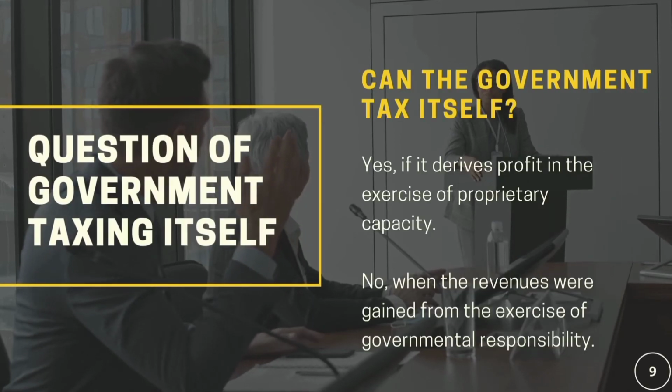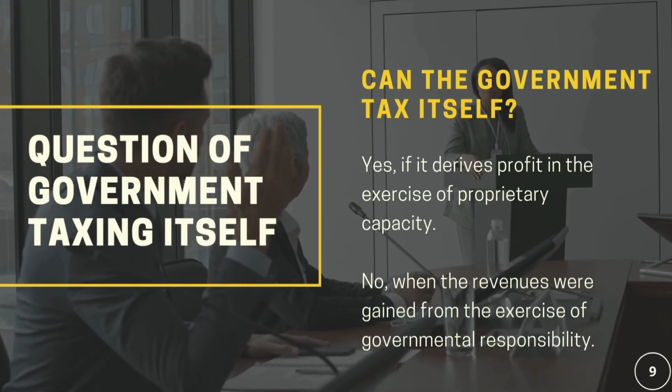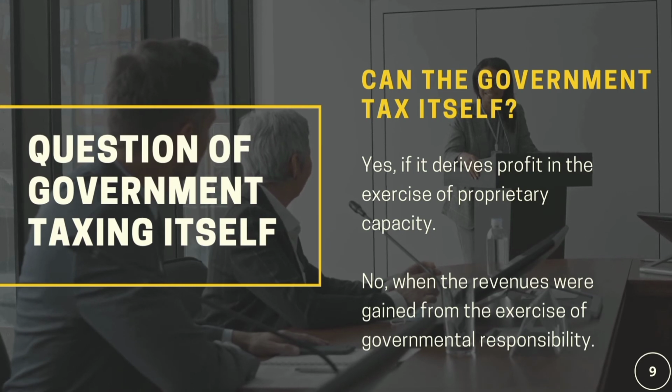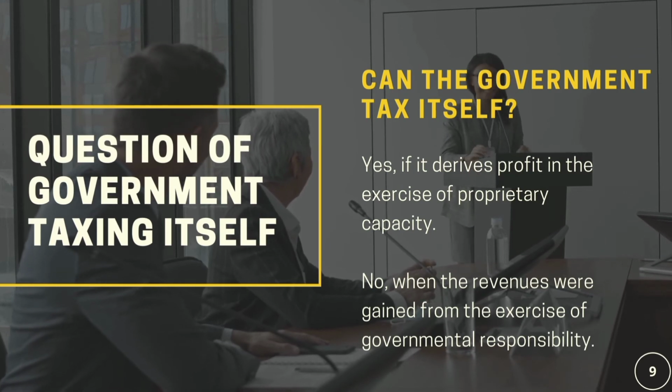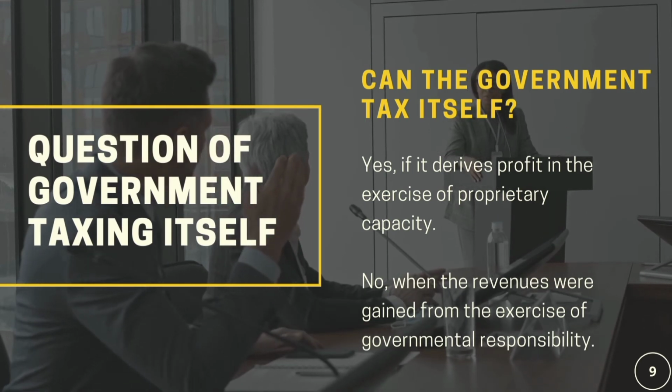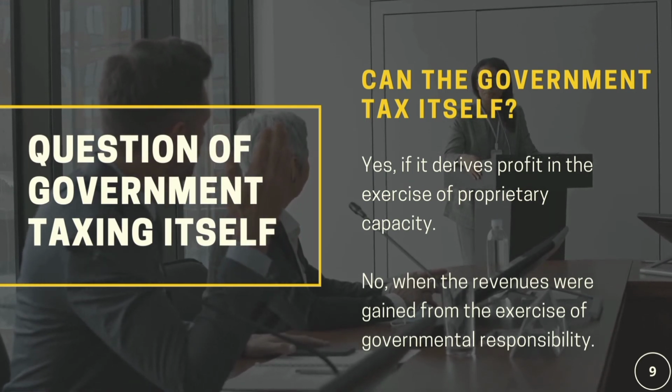Let us proceed to the question of government taxing itself. So can the government tax itself? The answer is that the government may be taxed if it derives profit in the exercise of its proprietary capacity, and not when the revenues were gained from the exercise of governmental responsibility.